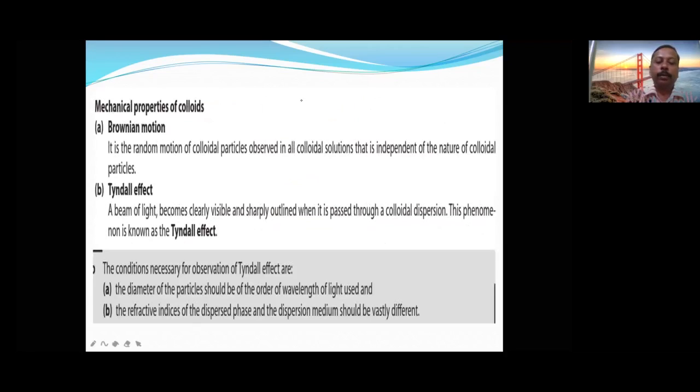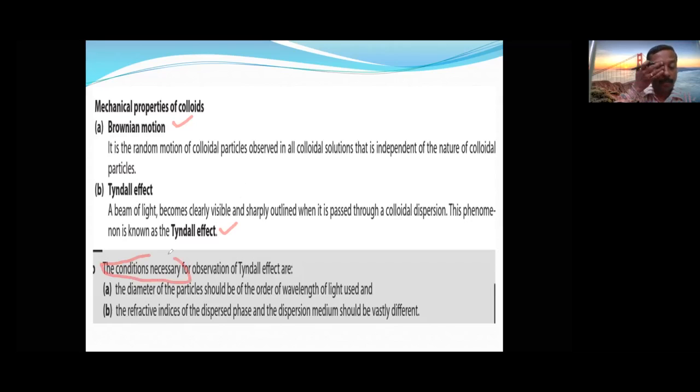Mechanical properties. Now these are the preparation methods. Next are the properties. In the mechanical properties, the zigzag motion of the colloidal particle is called Brownian motion, and the scattering of light by the colloidal particle is called the Tyndall effect. The conditions necessary for it are very, very important.